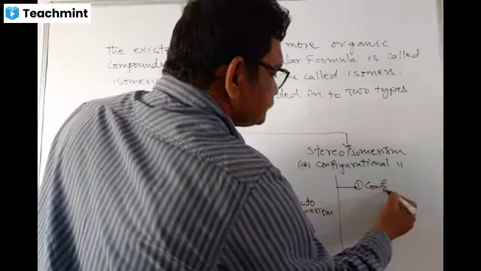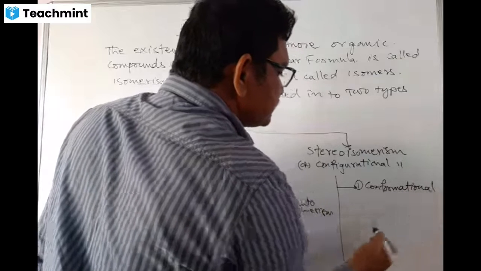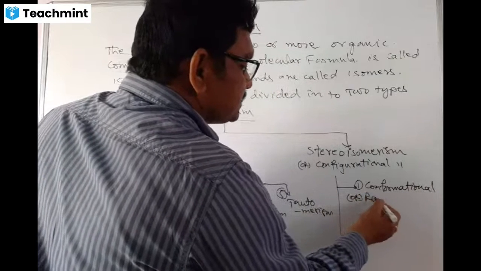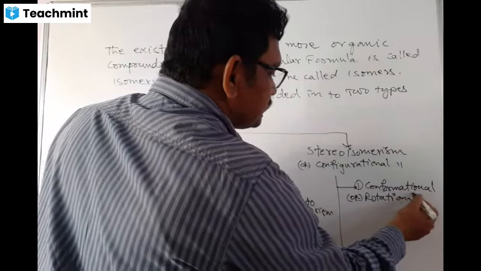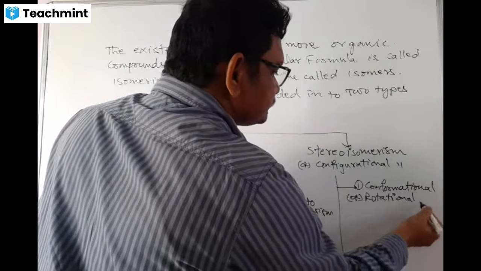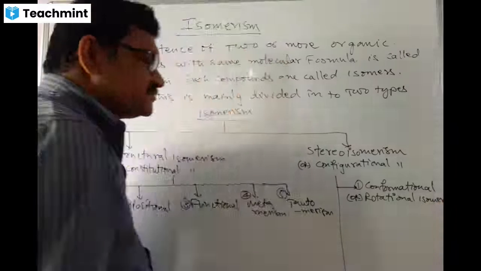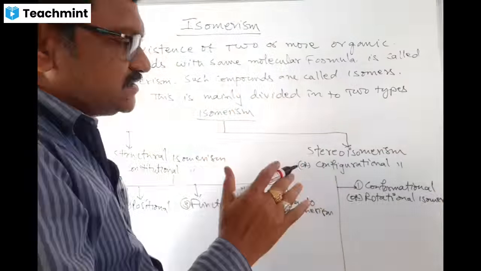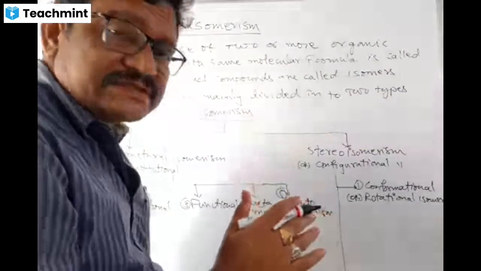Conformational isomerism, also called rotational isomerism, and the compounds exhibited by conformational isomerism are called rotamers.